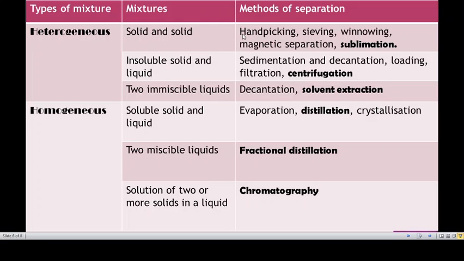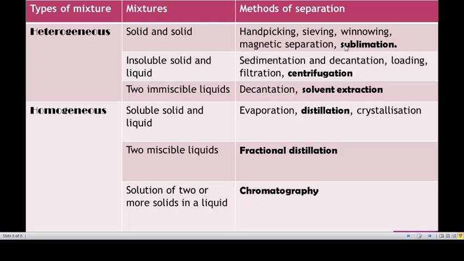So this receiving, winnowing and all, nowadays we are using. Like that, the magnetic separation: if the mud and iron nails are combined, we just use a magnet. By using that magnet, we are able to separate out the iron present along with the mud. So this method is considered to be magnetic separation. Both are solid substances only.